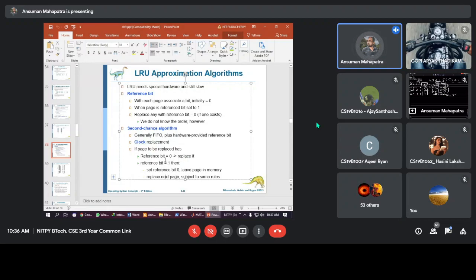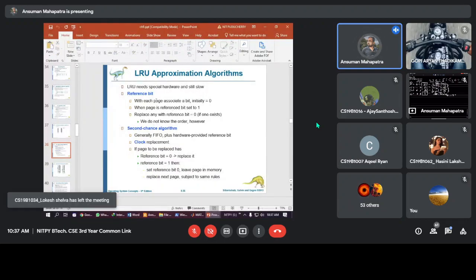If all the reference bits are not yet 1, then you can just replace the page having value 0. It depends upon how you implement this, but you have to implement it using only one bit. This is called the second chance algorithm, or PLRU or NMRU, depending upon the literature. Many variants of the same algorithm exist. So you can say this is an LRU approximation algorithm, with only one bit.